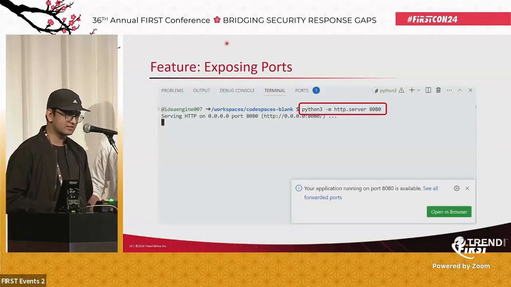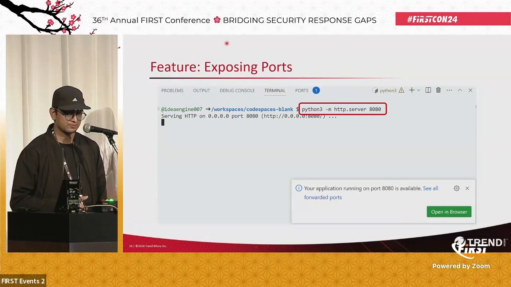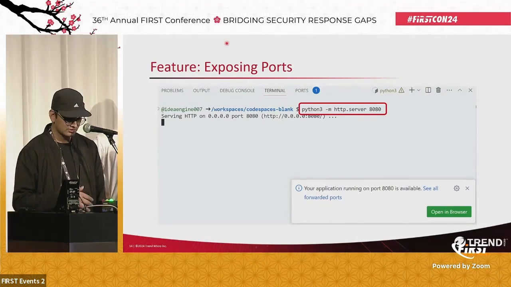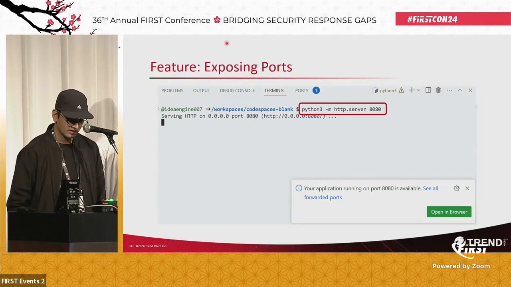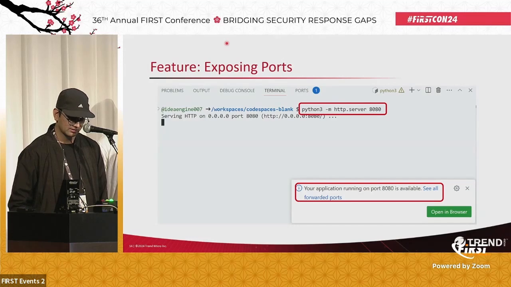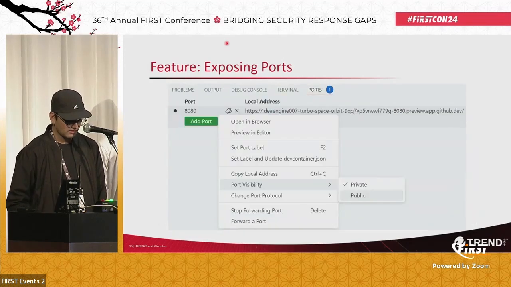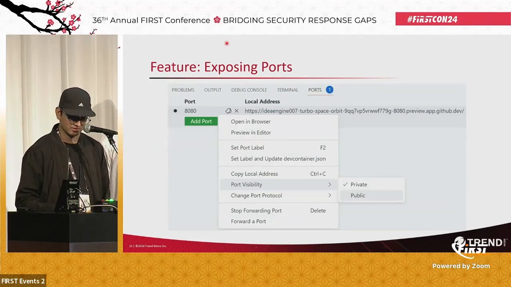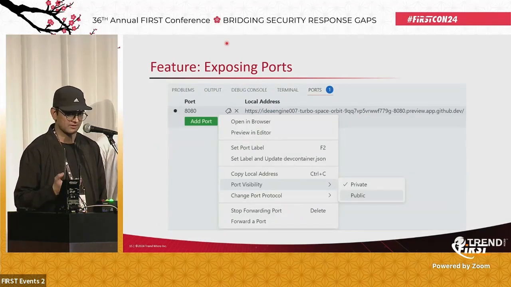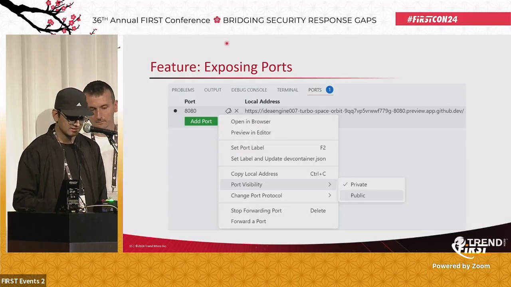So there are certain features that we'll talk about. The first one is exposing or forwarding ports. In this example, I just start a Python-based HTTP server listening on port 8080. And as soon as I start this server, I get this prompt that, hey, your application is running on port 8080 and you can view it. This is a very helpful feature for developers to test or debug their applications as they build it.